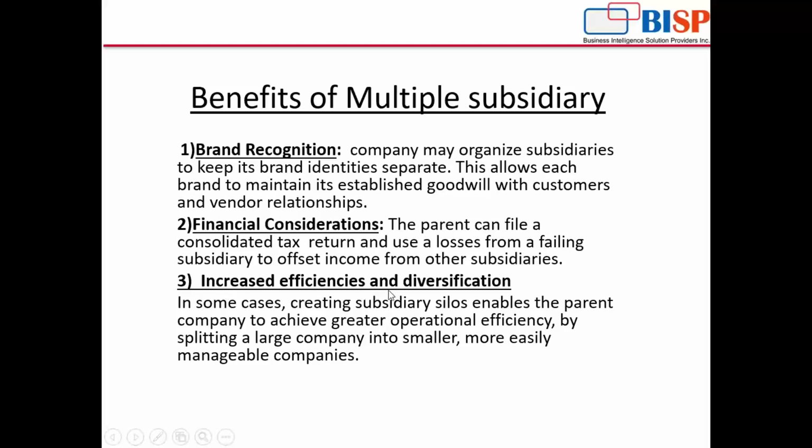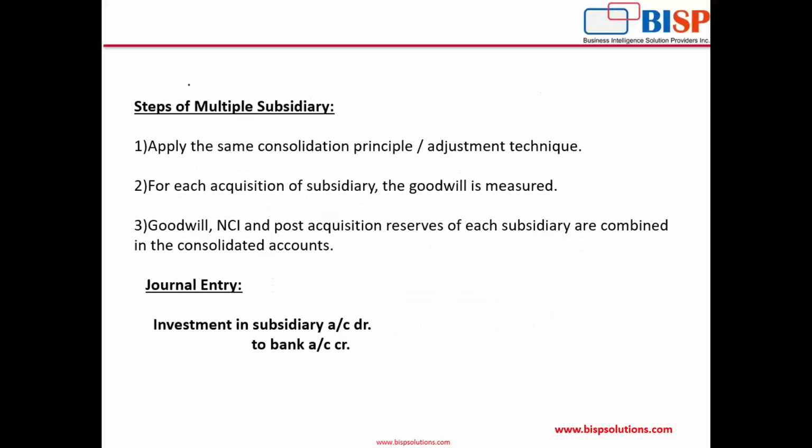The third benefit is increased efficiency and diversification. In some cases, creating subsidiaries enables the parent to achieve greater operational efficiency by splitting a larger company into smaller, more easily manageable companies. This means if there are many subsidiaries, we are dividing a large company into smaller companies so that we can manage all the companies. They become very easily handled or manageable companies. All the procedures can be followed very easily.